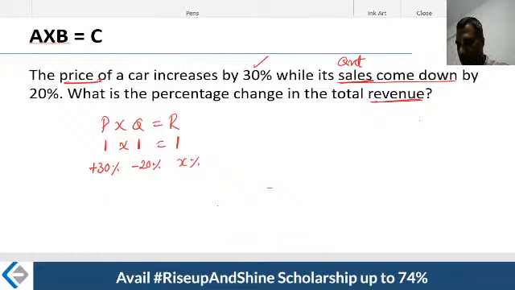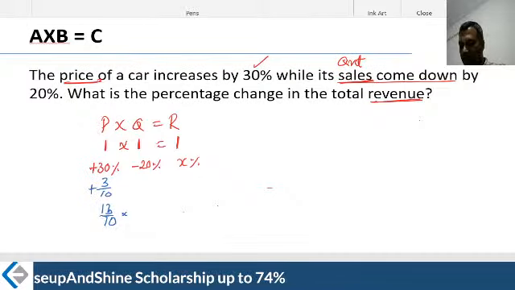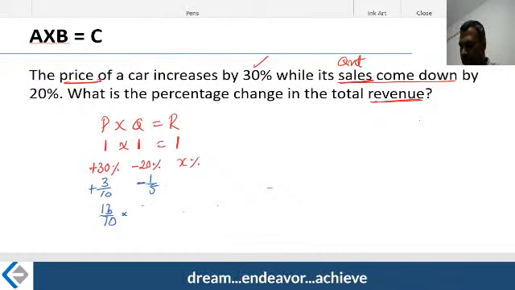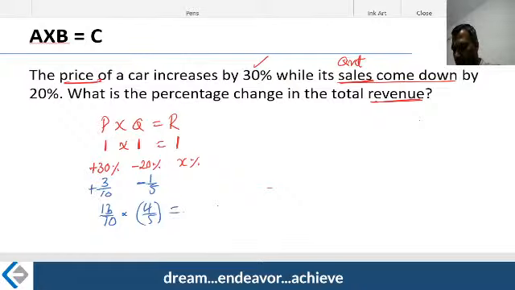Okay, let me write the fraction one more step. I don't mind writing once more for you. 3 by 10. That's a fraction. Multiplier 13 by 10. Fair enough. Take the next one here. 20% decrease, minus 1 by 5. Write the multiplier, which becomes 4 by 5. These are the revenue figures that you are talking about.